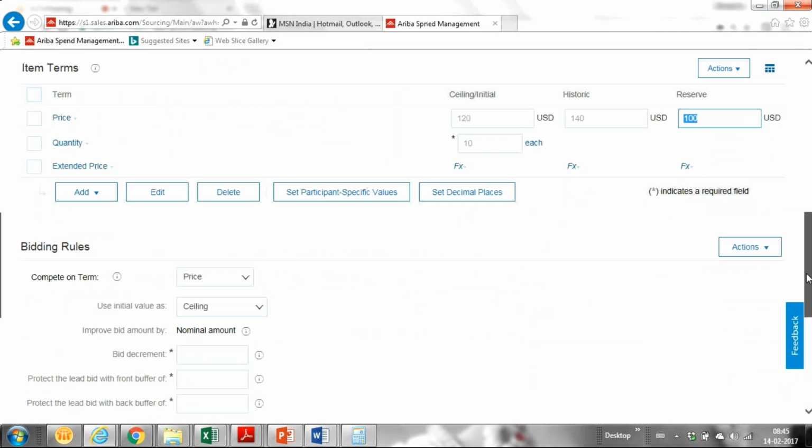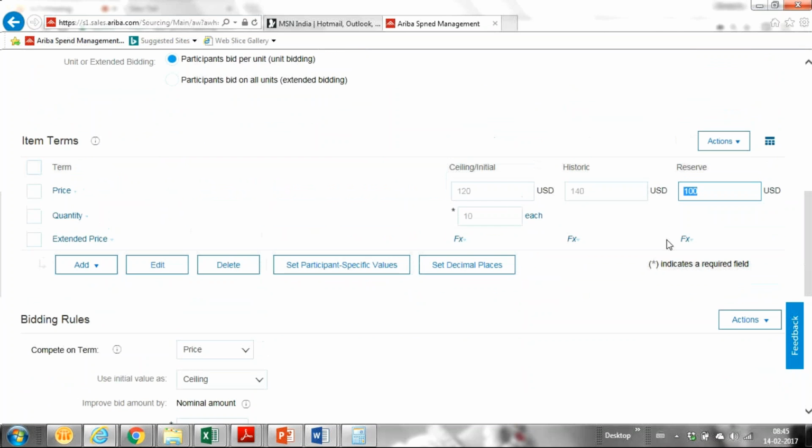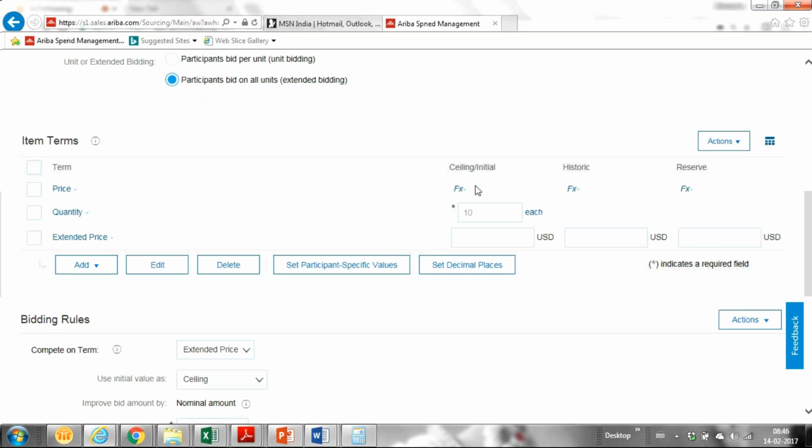Can you tell me now about the extended price? I didn't get it. Extended price is something, if you go on this, now quantity-wise it's not giving an initial price or historic price. Here, the price is not on a unit basis. It will ask, okay, for 10 items, how much should be the price for 10 items? For 10 items I want 1000 rupees.